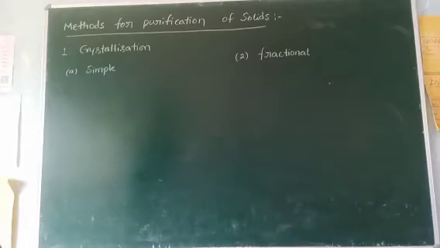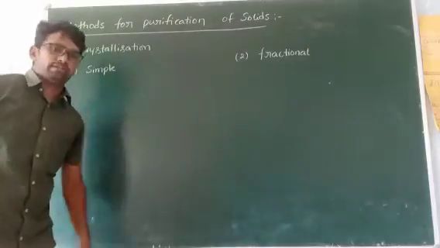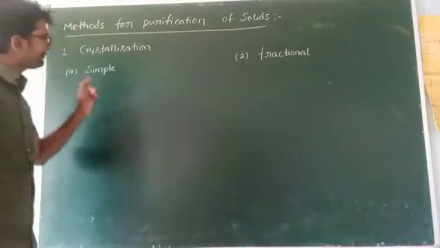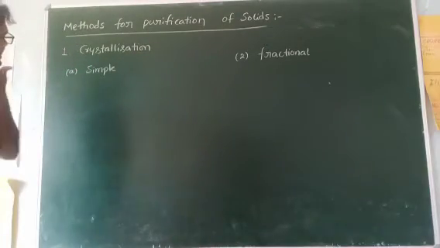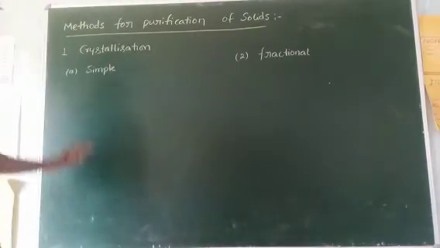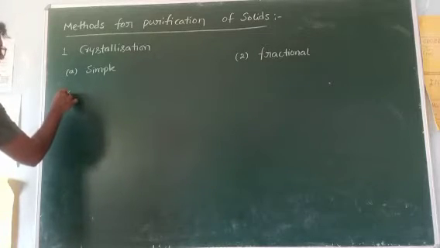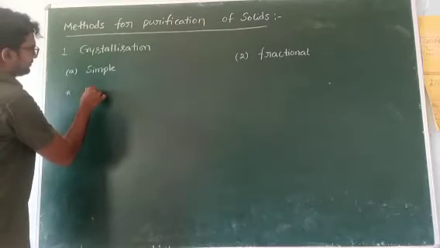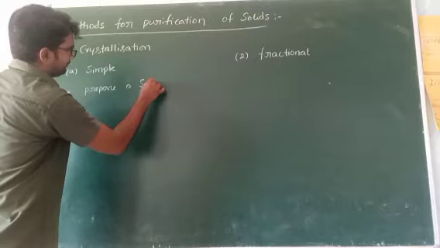Now the first one, methods for purification of solids. First one crystallization, second one sublimation, we know that. In crystallization, two more methods are there: simple crystallization and fractional crystallization. First, simple crystallization. In simple crystallization, first prepare a saturated solution.